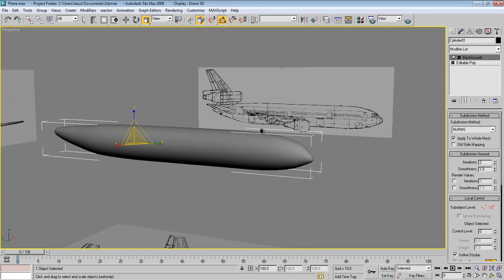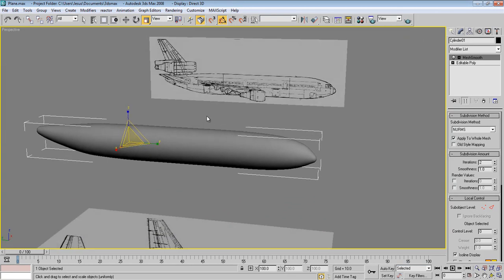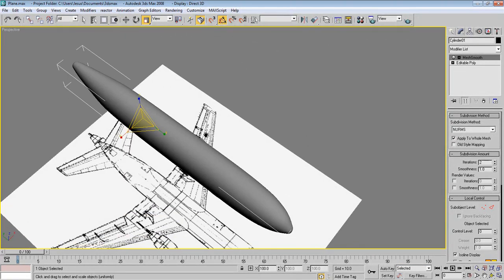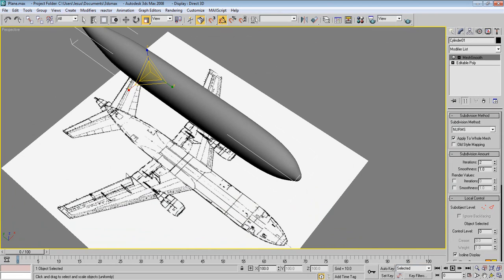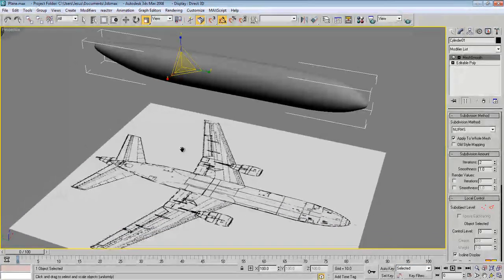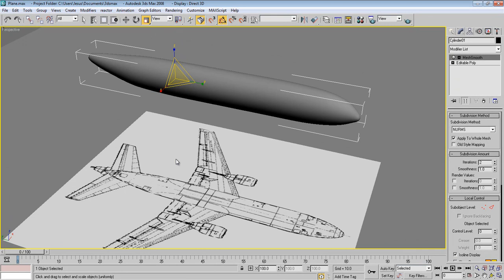So now let's start with the wings, and I don't know, maybe next time, it's like half an hour now. So okay, we'll continue modeling this airplane in the next part of this tutorial.